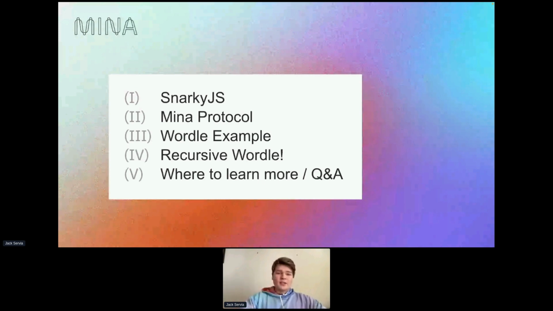So first, we'll build a Wordle game, and then we'll actually make it recursive, which means that we'll be able to play this game without sending any transactions to the Mina network until the game is over. And so this way, we don't have to wait for blocks to get mined or pay transaction fees every time that a user makes a move. We just sort of exchange these proofs between the 2 users, and then eventually we have a final proof that attests to the validity of the entire game, and we send that on to the Mina network.